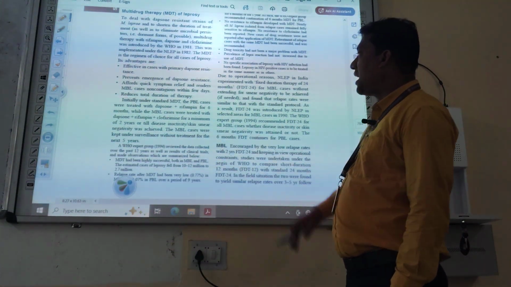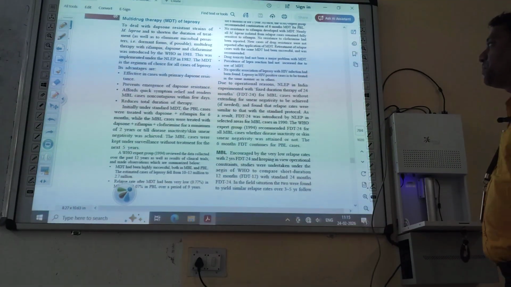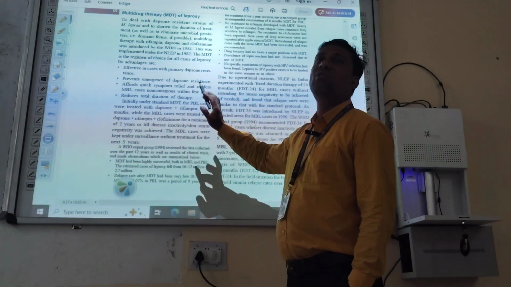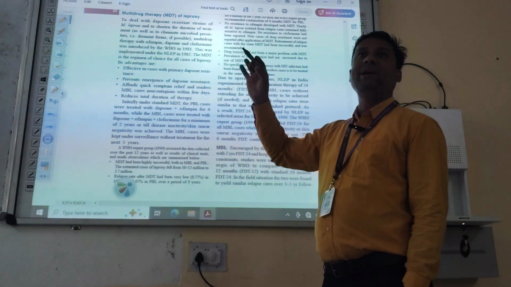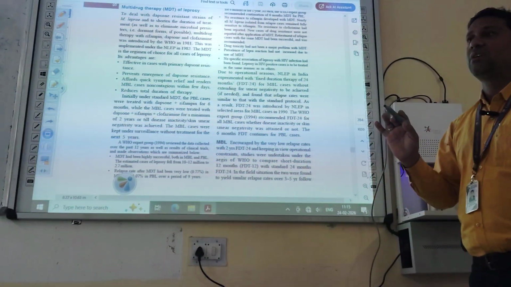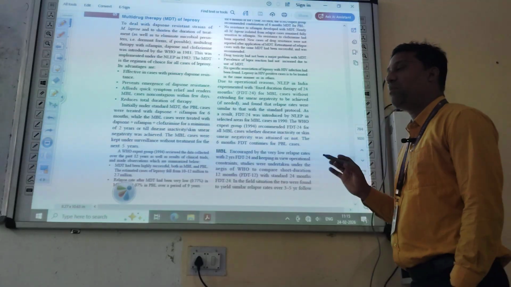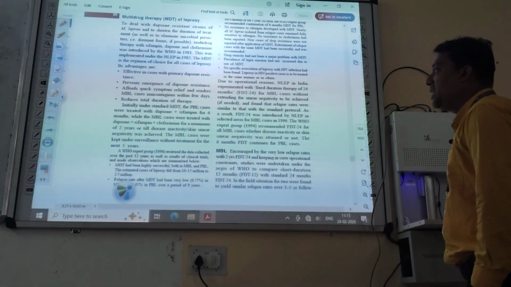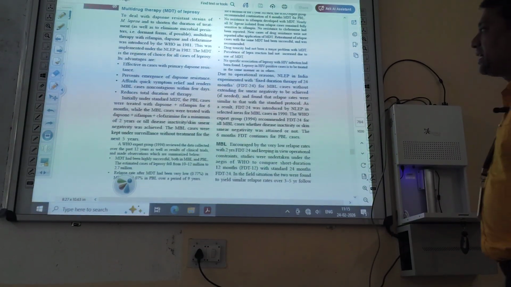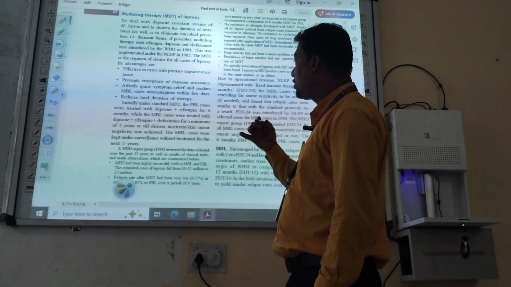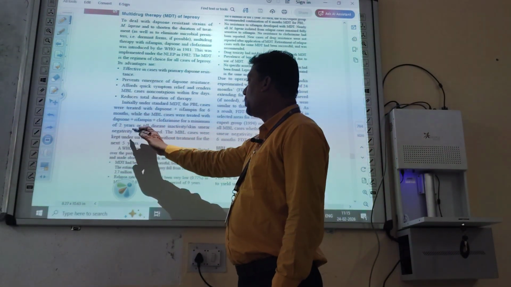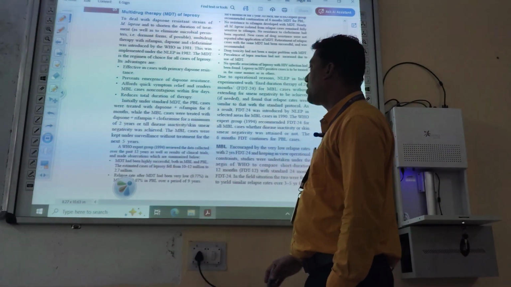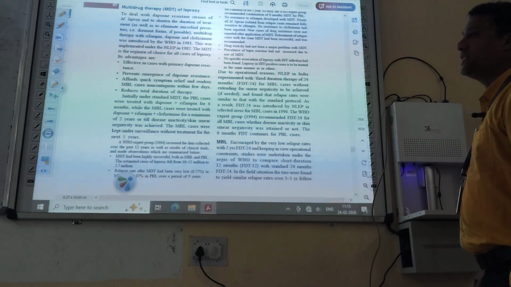Then initially under standard MDT, the PBL cases were treated with dapsone plus rifampin for 6 months only. Okay, 4 to 5 years is reduced to only 6 months. While MBL cases were treated with dapsone plus rifampin plus clofazimine for a minimum of 2 years, or till disease inactivity or skin smear negativity was achieved.